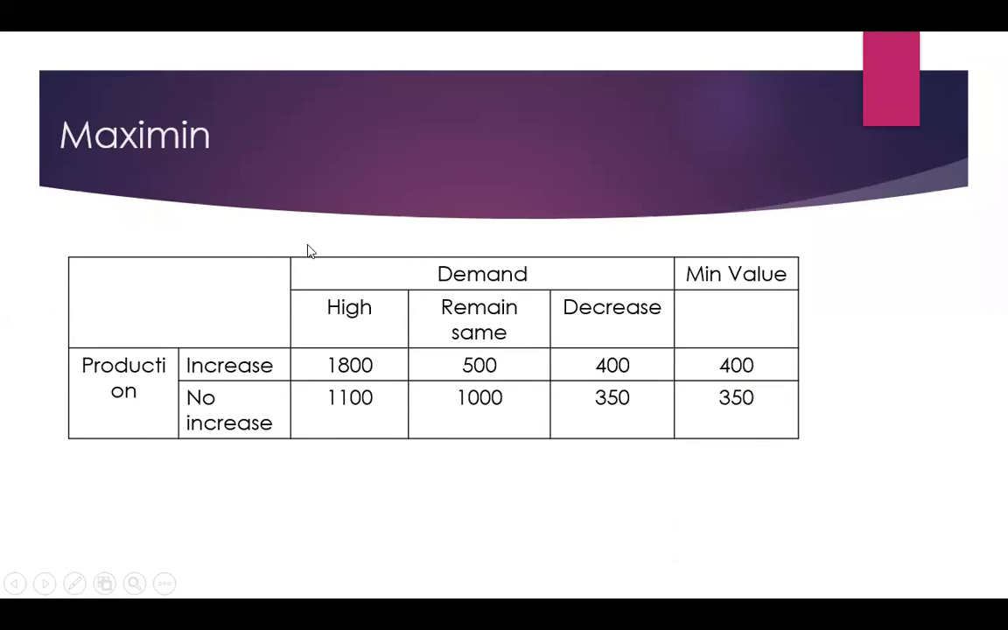Then maximin. Here we identify the minimum payoff of each alternative course of action. So these are the minimum payoffs: 400 for the first alternative course of action, 350 for the next alternative course of action. Then we identify the maximum of these minimum values. This is the maximin criteria. So we should go for increased production on the basis of this criteria.